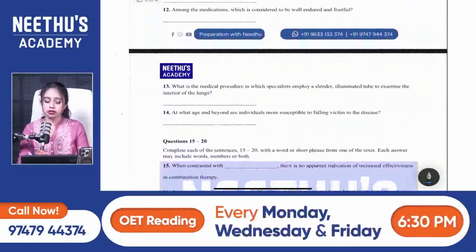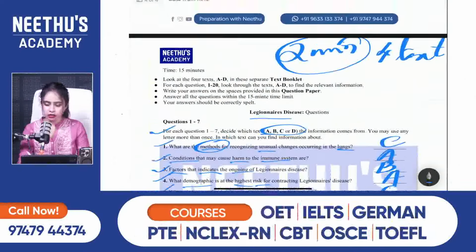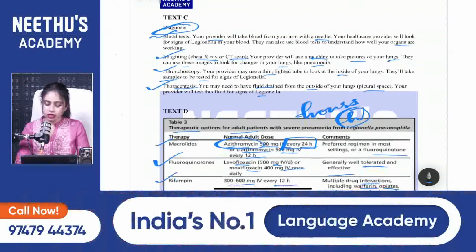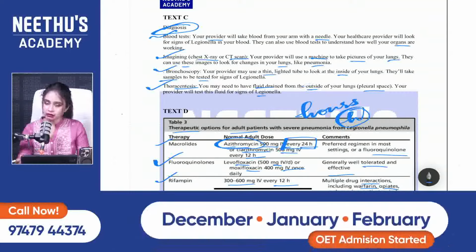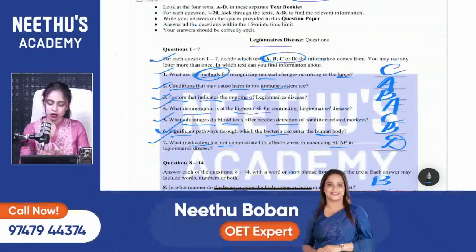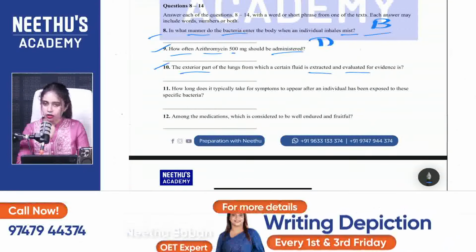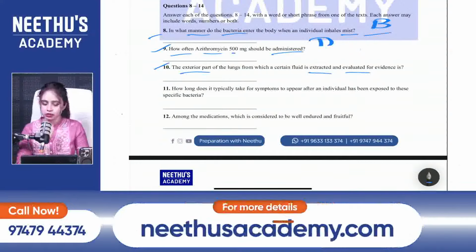Very good, Vishnu. Your answer is right. Absolutely. Answer is pleural space. And the answer is mentioned in text C. See, you may need to have fluid drained from the outside of the other part, which is that part of the body? I mean, lungs, that is pleural space. So answer is pleural space. That is the right answer. So sorry others, it's not your answers. It is actually Vishnu's answer that is right, pleural space.